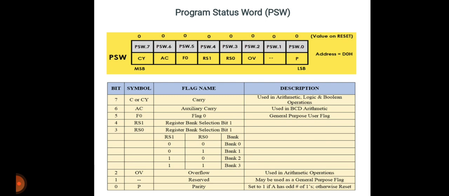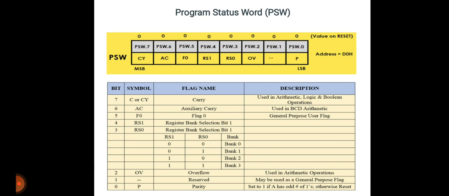Bit 7 is the C or CY bit, the carry, which is used in arithmetic, logical and boolean operations. Then AC means auxiliary carry, which is used in BCD operations. Then F0 is flag 0, which is used as a general purpose user flag. Then RS1 and RS0 are the register bank select bits, where you can select the register banks.